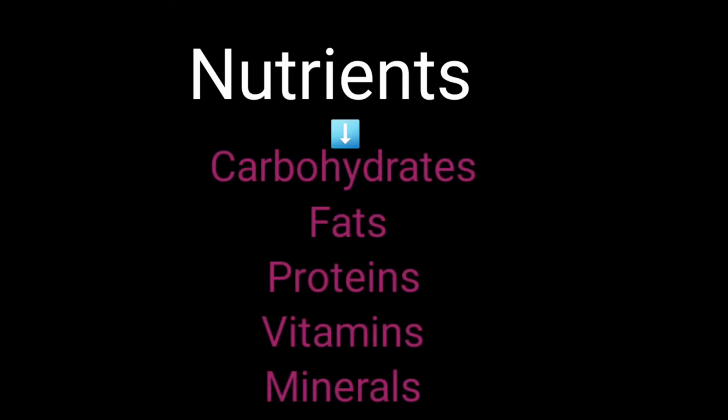The nutrients present in different food items are carbohydrates, fats, proteins, vitamins and minerals, and we all require these nutrients according to the need of our body. Suppose a small child, a kid, needs fewer nutrients as compared to a younger child or a child who is elder than him. Let us learn about it.